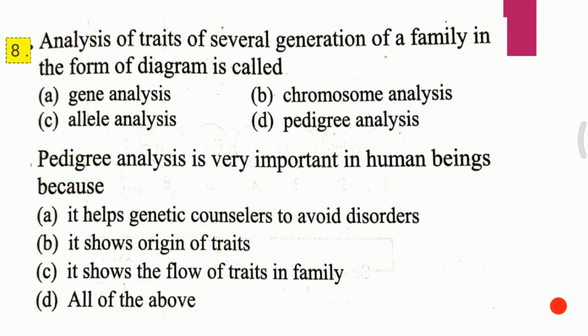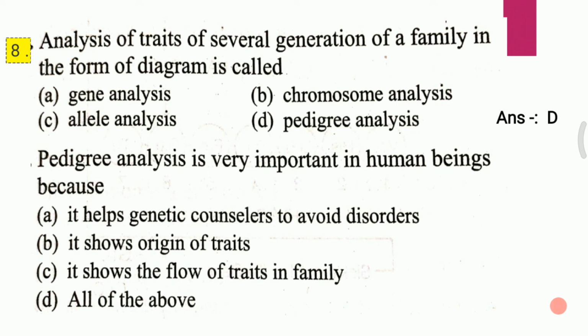Question 1. Analysis of trait of several generations of a family in the form of a diagram is called A. Gene analysis. B. Chromosome analysis. C. Allele analysis. D. Pedigree analysis. Analysis of trait of several generations of a family in the form of a diagram is called, and the answer to the first question is D, that is pedigree analysis.